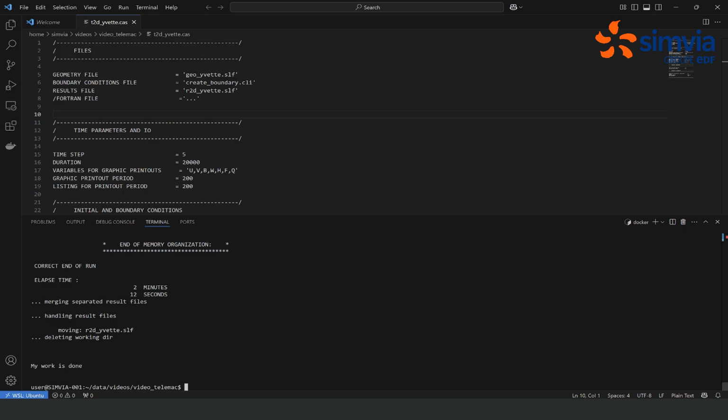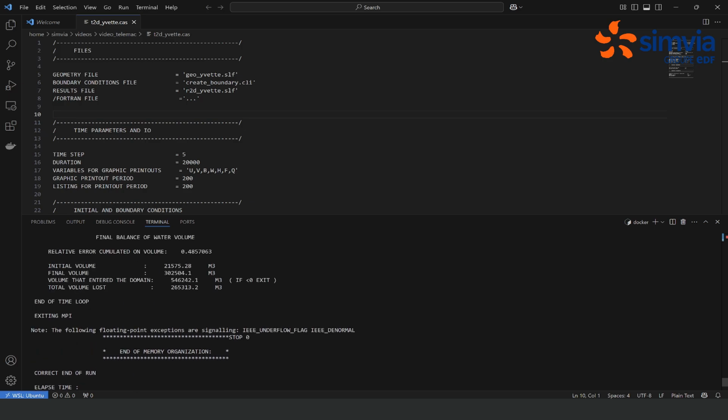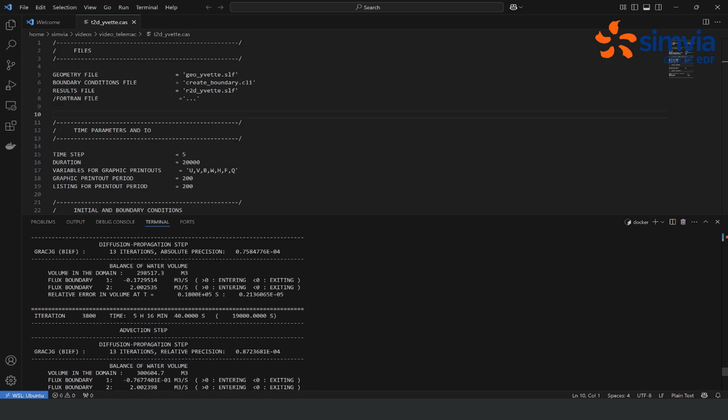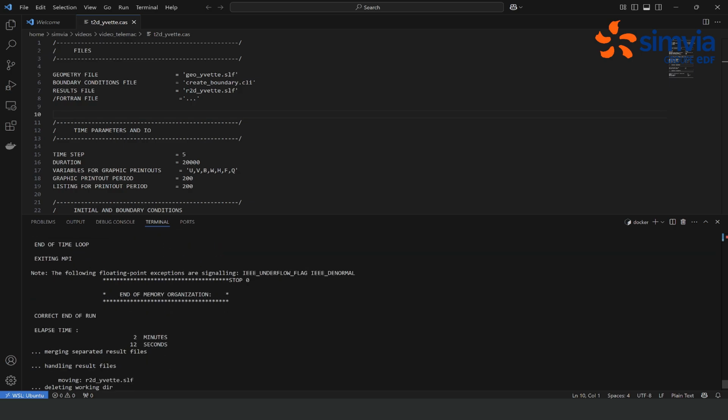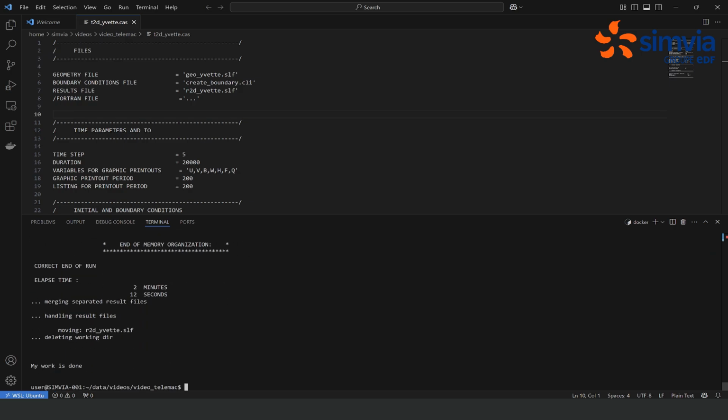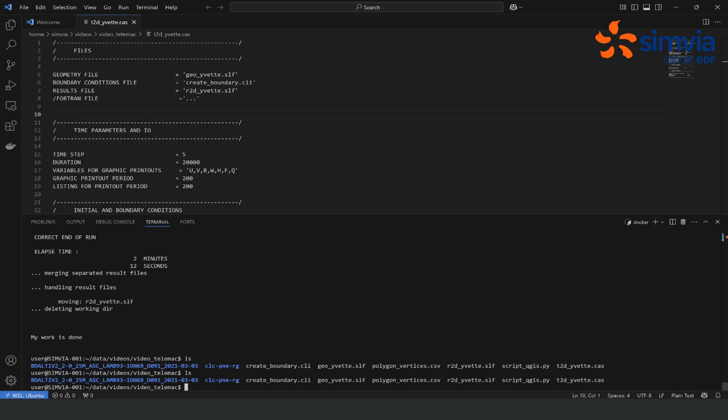Starting off where we stopped last time, we are just done running the program. And as you can see at the end, you should get "end of time loop. My work is done." This means that Telemac is done running the file. And if you look at the folder where you launched the study, you should get a new result file called r2d-evet.slf. This is a file we are now going to visualize with Salome.